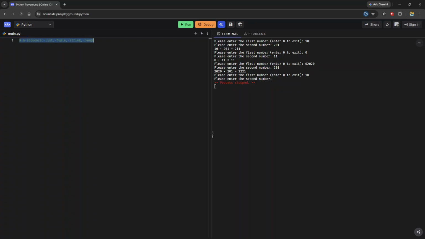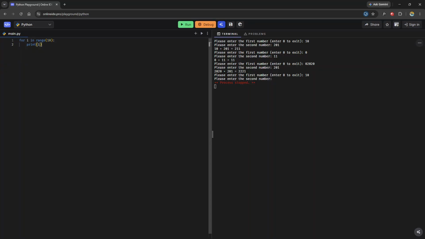Now let's look at the anatomy of a for loop. I'll use the range function for this example. So I say for i in range 10, print i.